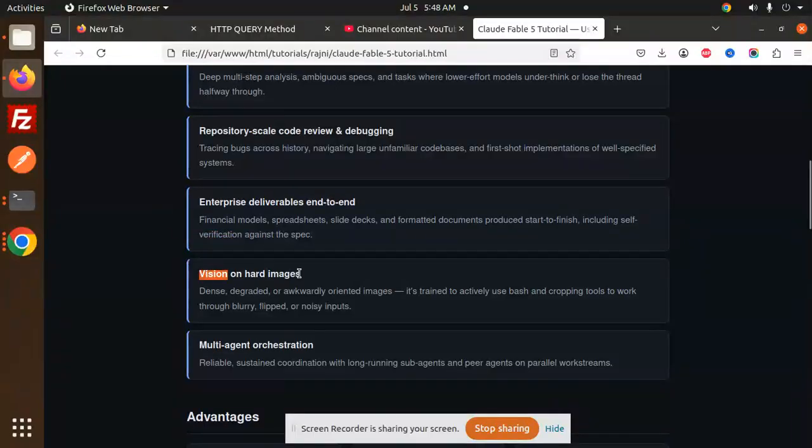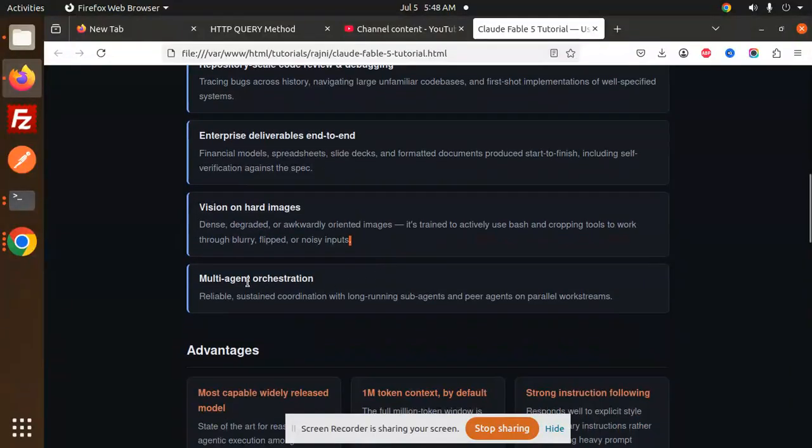Vision on hard images: dense, degraded, awkwardly oriented images. It is trained to actively use the bash and the cropping tools to work through blurry, flipped, and noisy inputs. Multi-agent orchestration: reliable, stable coordination with long-running sub-agents and peer agents on parallel work streams.